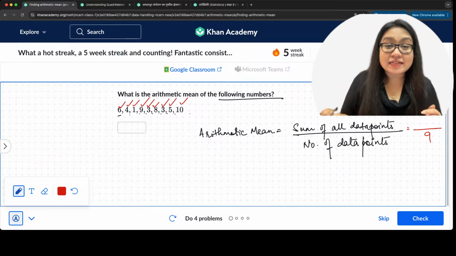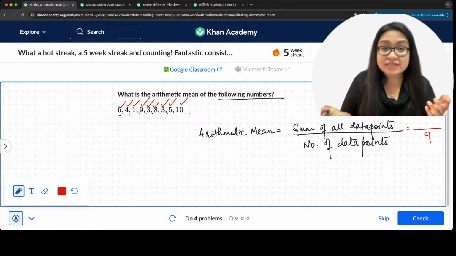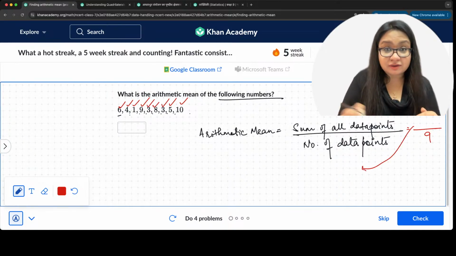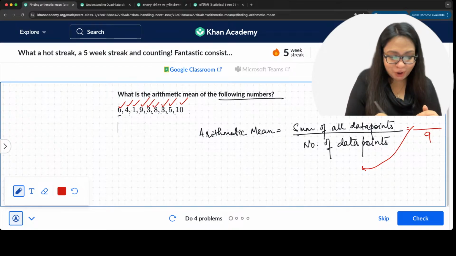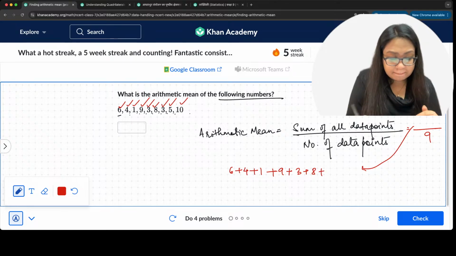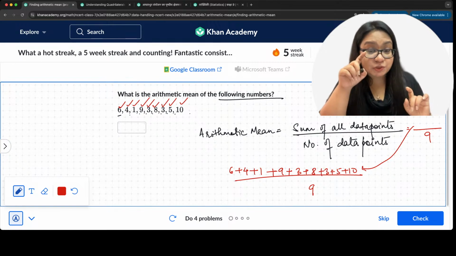Sum will be the sum of all these numbers, so we just add them: 6 plus 4 plus 1 plus 9 plus 3 plus 8 plus 3 plus 5 plus 10, divided by 9.